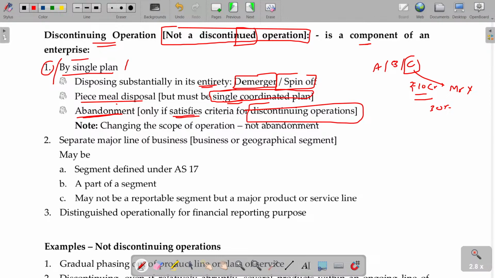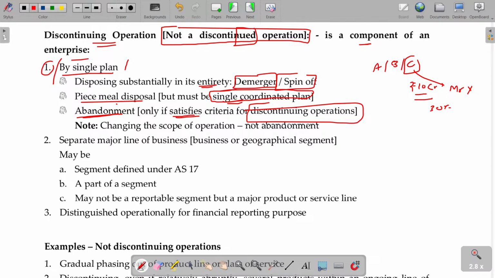What is that? Abandonment. Completely stopped the division. Forget about that. That's called abandonment. But suppose whatever revenue I'm generating using that particular division without my care, I will be happy to take. So at least 3 more years it will generate some income without additional investment, which means that will come under a single plan. If I completely stop and don't get even a single plan from that, it is not coming under discontinuing operation.